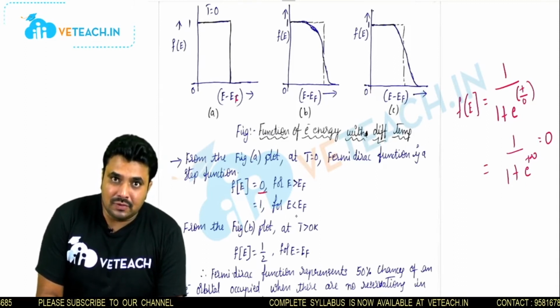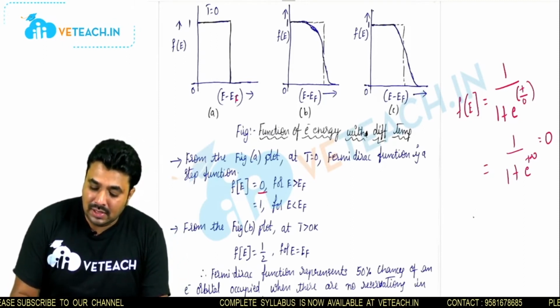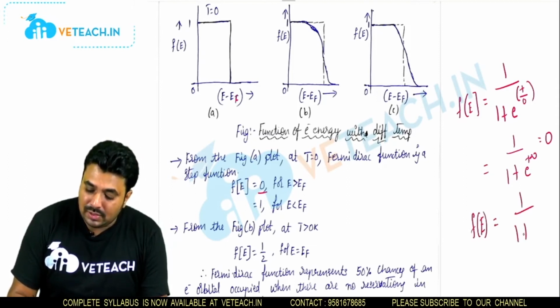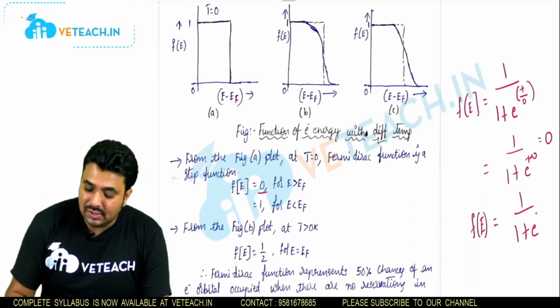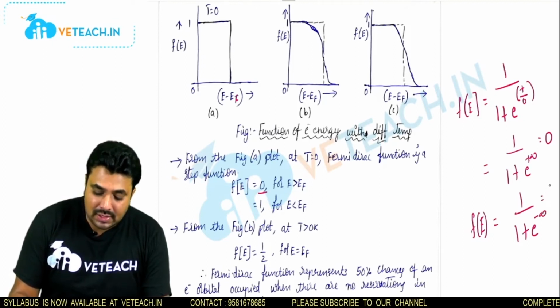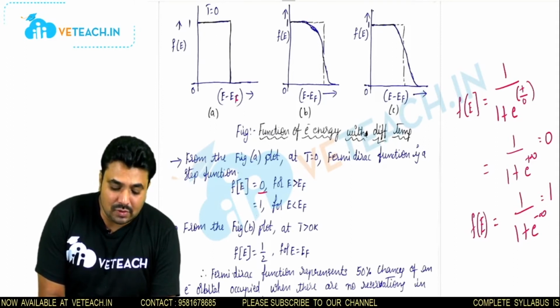Like that, if the Fermi level energy is greater than the energy, then what will happen? The same thing: we take f(E) = 1/(1 + e^((E-EF)/kT)). If EF is greater than E, you will get a negative value, and again you will get infinity. So it becomes 1/(1 + e^(-infinity)), which becomes 1. So you are getting 1.